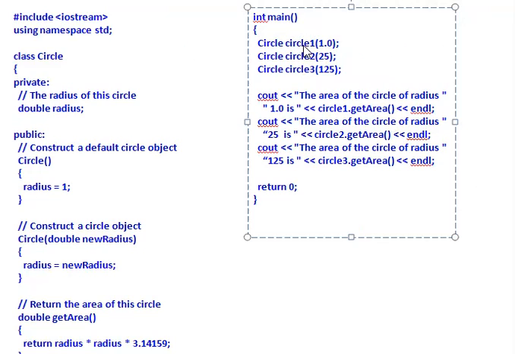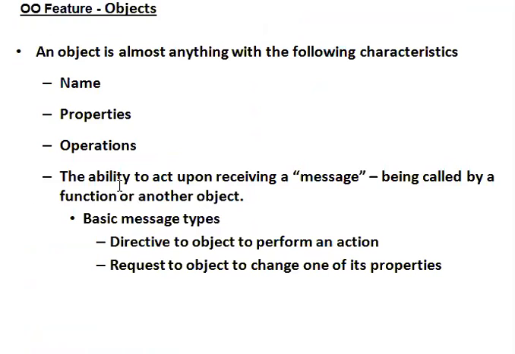Through this object, we communicate with the member functions of the Circle class. So the ability of an object is to act upon receiving a message, being called by a function or another object. The basic message is a directive to the object to perform an action, and a request to the object to change one of its properties. The two basic messages are required in an object.